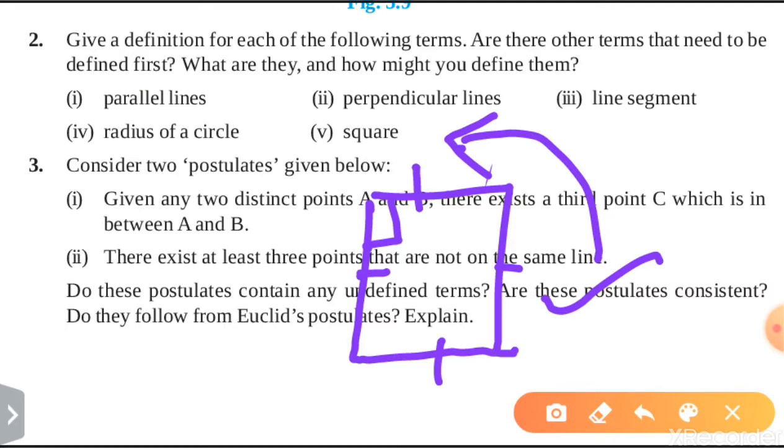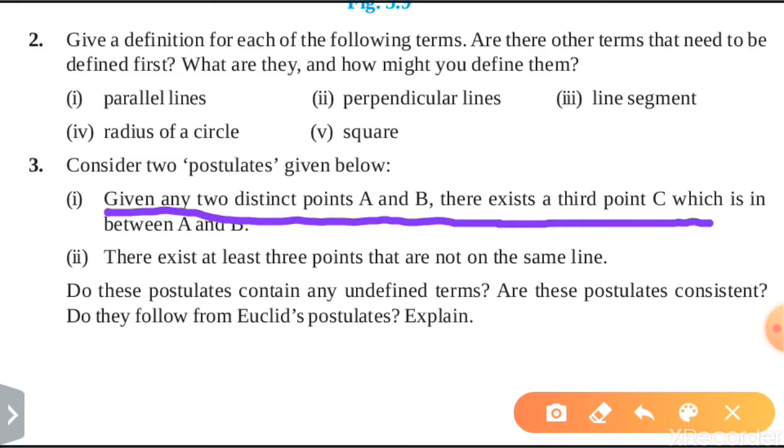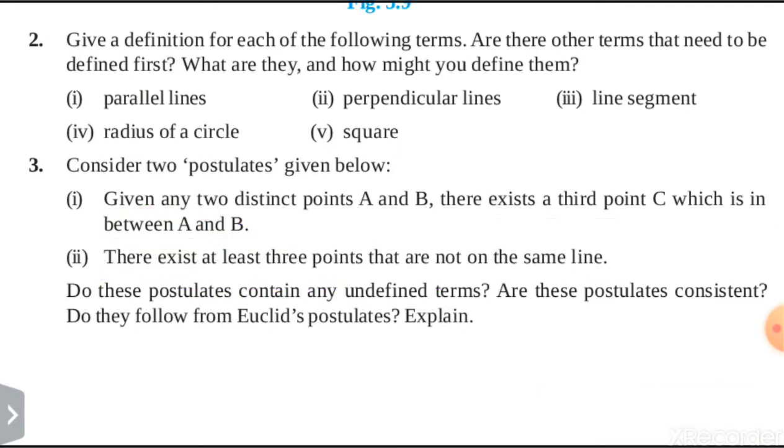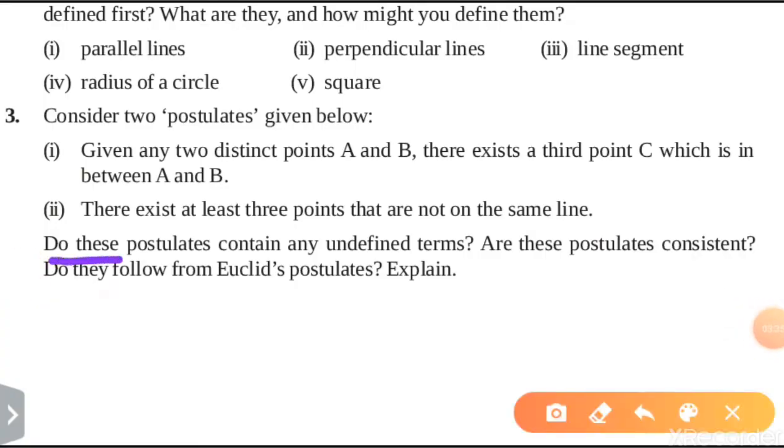Now consider the two postulates given below. Given any two distinct points A and B, there exists a third point C which is in between A and B. There exist at least three points that are not on the same line. Do these postulates contain any undefined term? According to these two, we have to say whether they have any undefined term. Yes, both have some undefined terms.